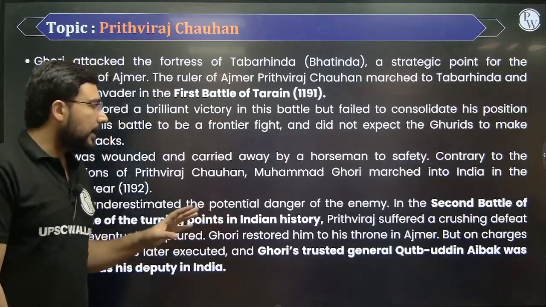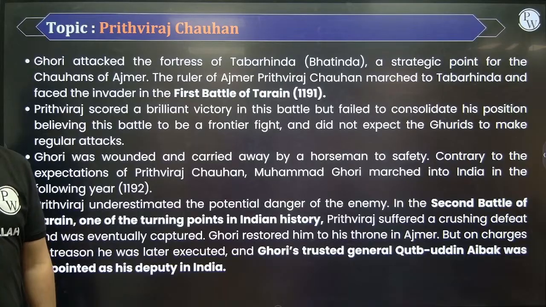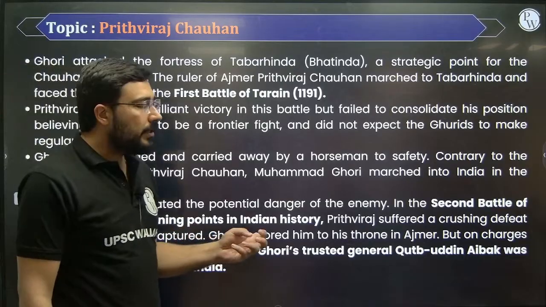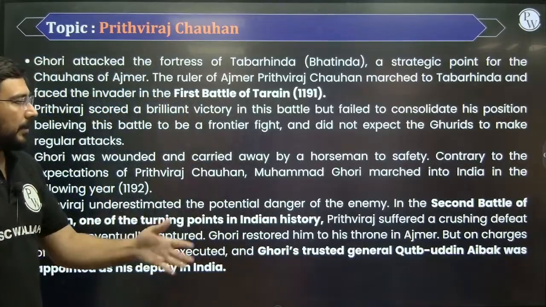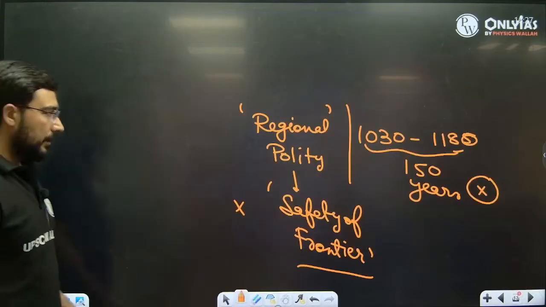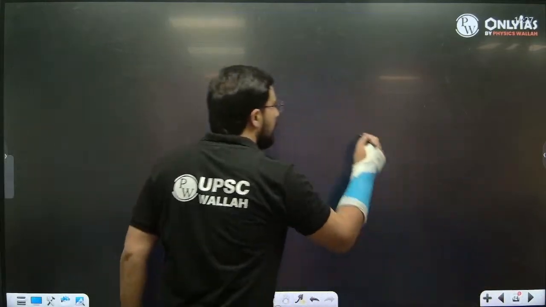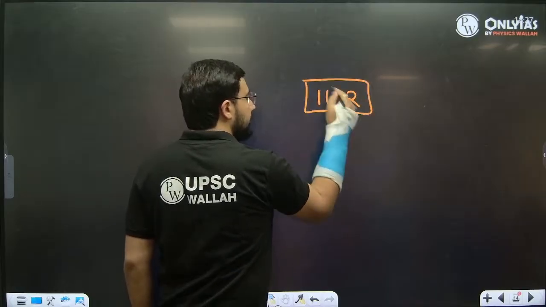And this was going to create a big challenge for the other remaining dynasties also, because the Chauhan dynasty was a relatively strong dynasty. When they got defeated, it created the circumstances which led to the establishment of what is known as the Delhi Sultanate. We have to remember this: 1192 is the second battle of Tarain.